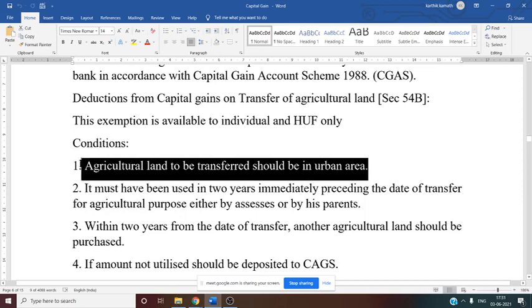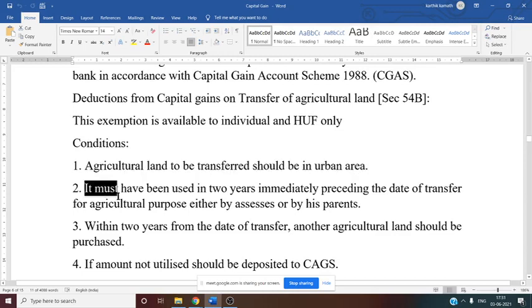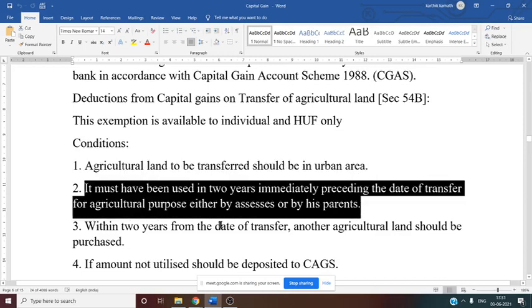See this, agricultural land to be transferred should be in urban area. This is very important. Then it must have been used in the 2 years immediately preceding the date of transfer for agricultural purpose, either by the assessee or by his parent.